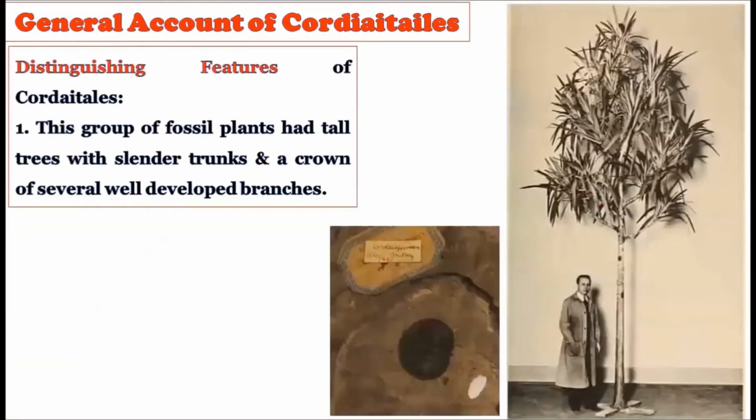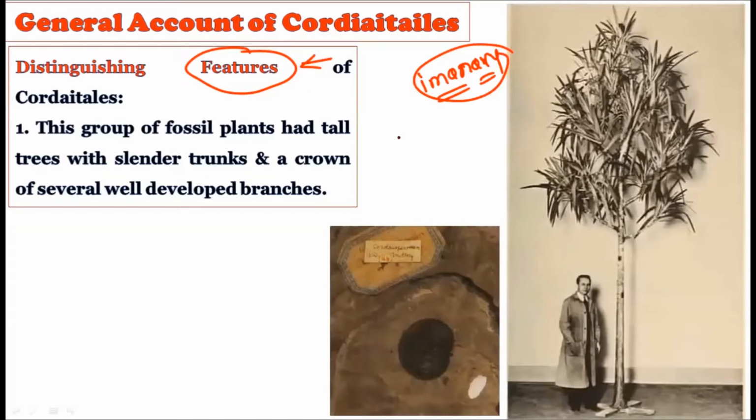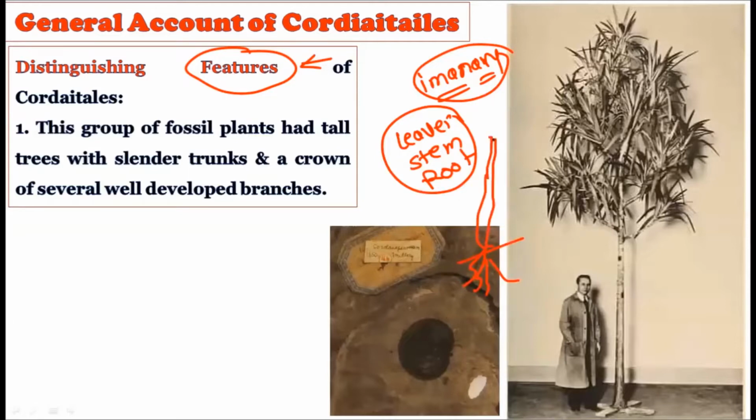Now see the distinguishing features of the Cordaitales, the features possessed by the typical Cordaitales. Whatever features we are going to study here, scientists created by constructing an imaginary plant. We have the fossil record, and from it, if we connect all the fossils, for example, fossils of the leaves, fossils of the stem, and fossils of the root, we can construct the imaginary plant: the roots may be like this, then the stem may be like this, a tall stem, then the long leaves were like this. On the basis of this imaginary plant, we can conclude some of the distinguishing features of the Cordaitales.